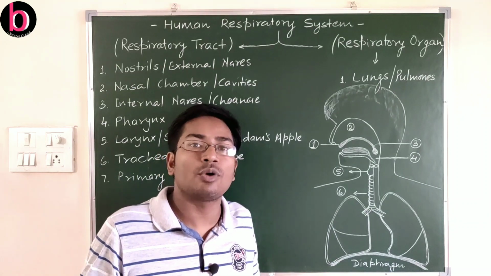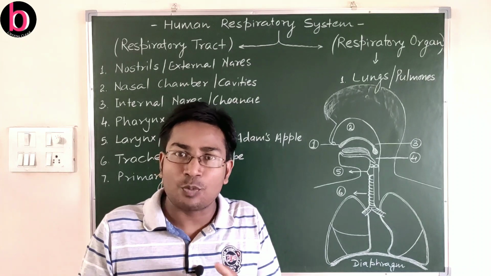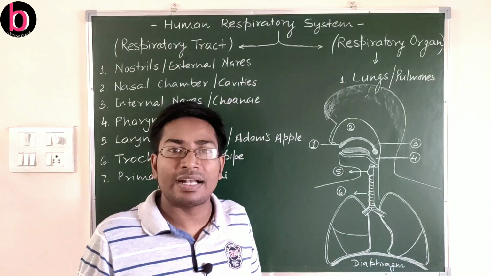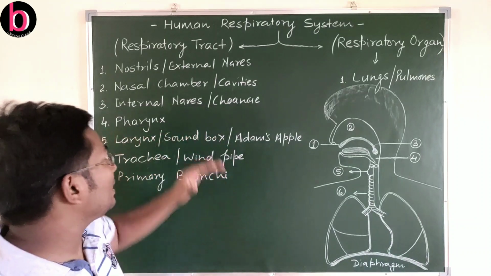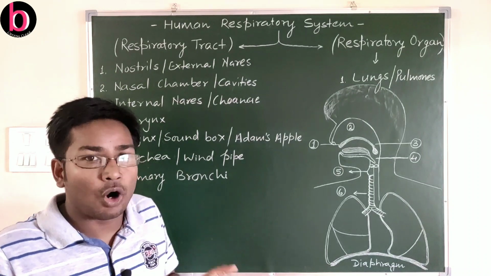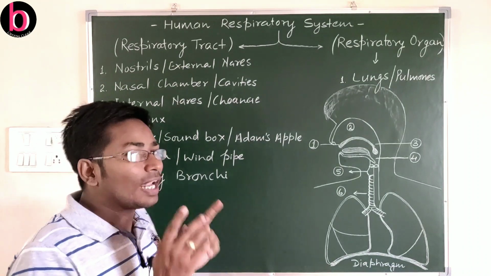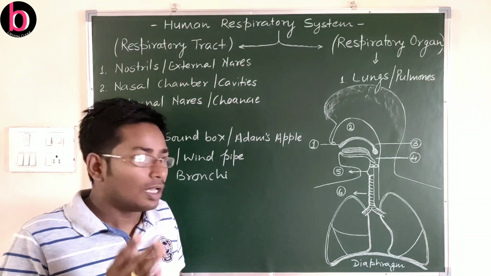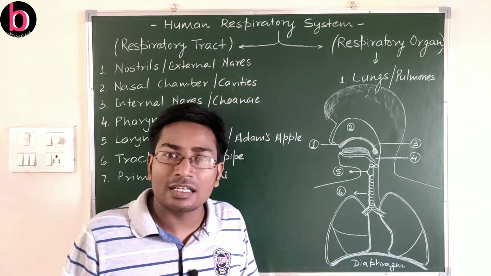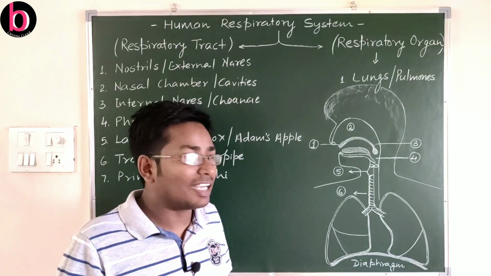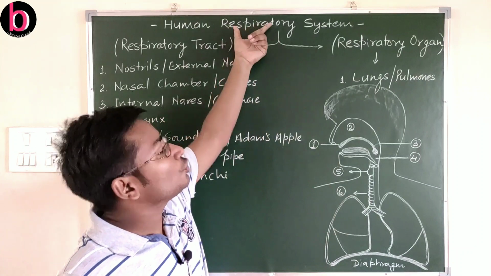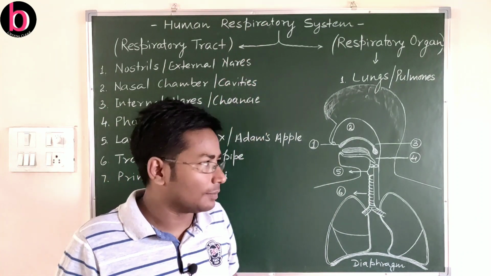As we know, human body temperature is 36.9 degrees Celsius, roughly 37 degrees Celsius. So if we take in very heated, very hot air, this may cause collapsing of alveoli. Alveoli are the structures present inside the lungs. They are the functional site where actual gaseous exchange occurs in the human respiratory system.